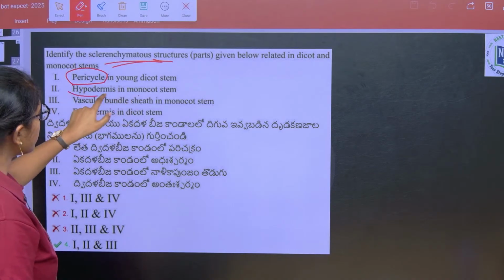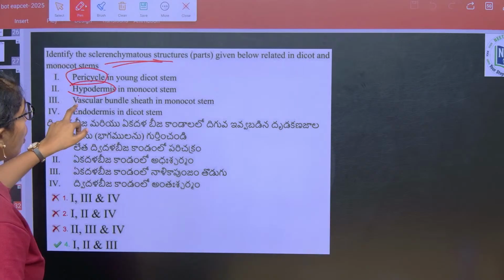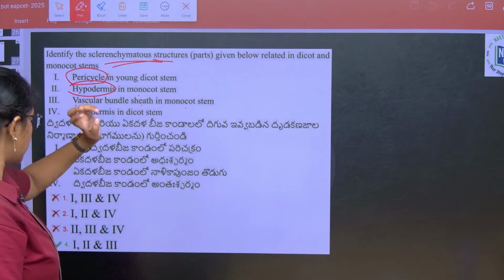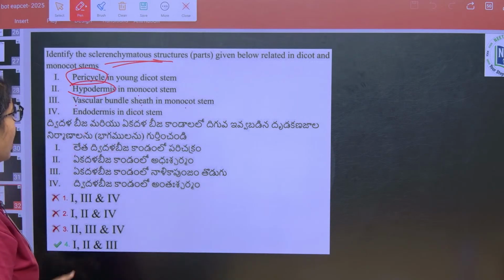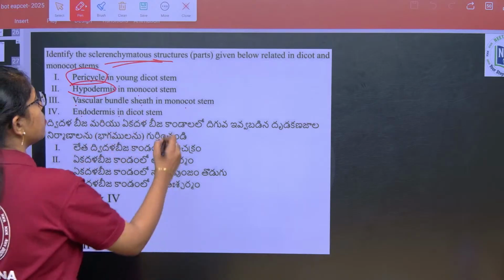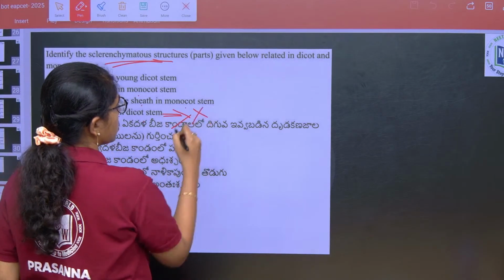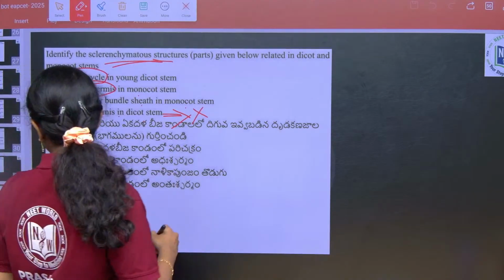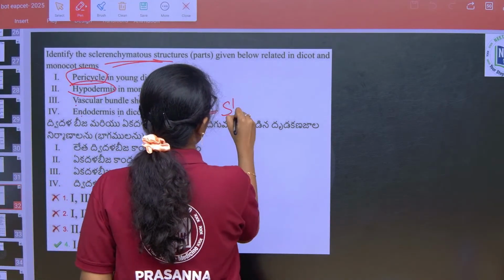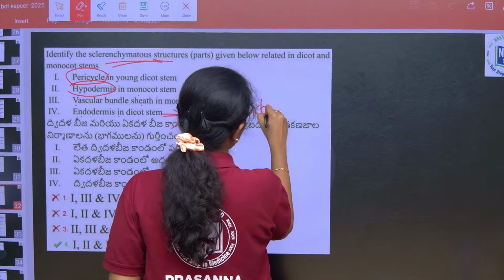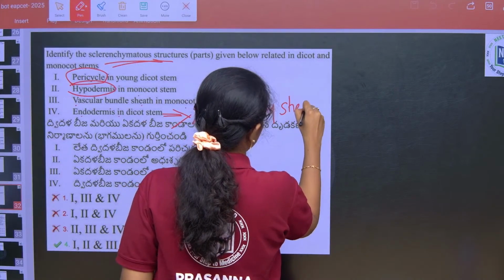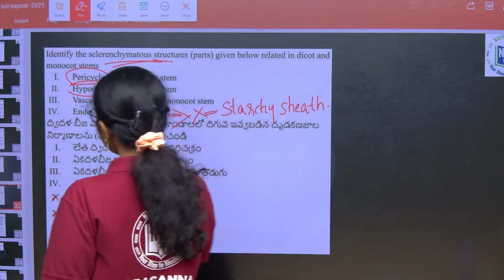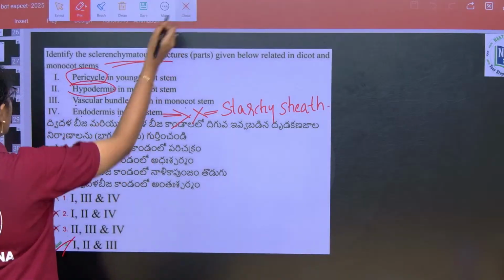Hypodermis in monocot stem is also sclerenchymatous, correct. Vascular bundle sheath in the monocot stem is sclerenchymatous, but endodermis in dicot stem is not sclerenchymatous. Endodermis in dicot stem has what? Starch sheath. So the correct answer is option 4.